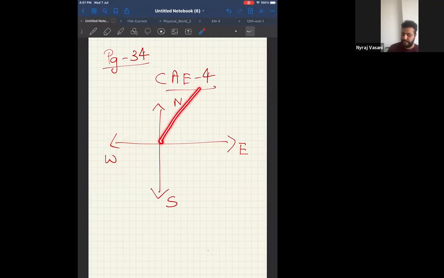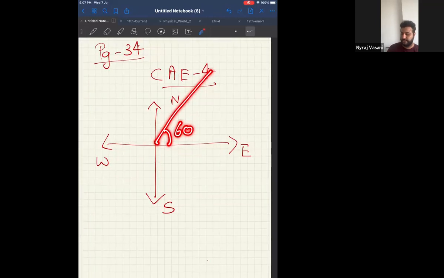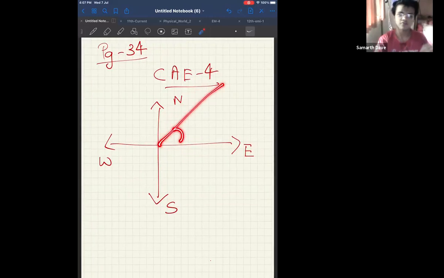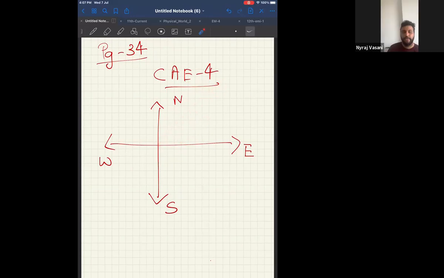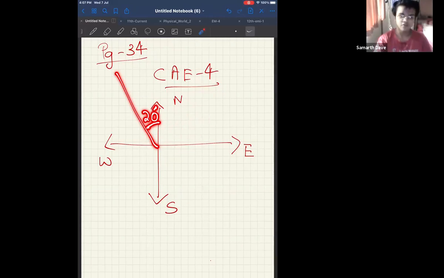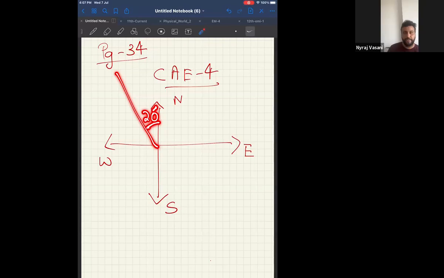Now, tell me, what do you pronounce this as? 60 degrees north of east. Can I say 60 degrees north of east? Okay. What is this? 20 degrees west of north. Correct, Nikhil.